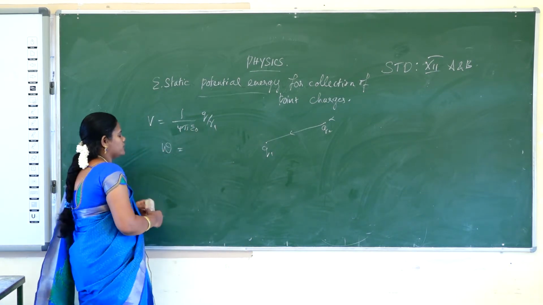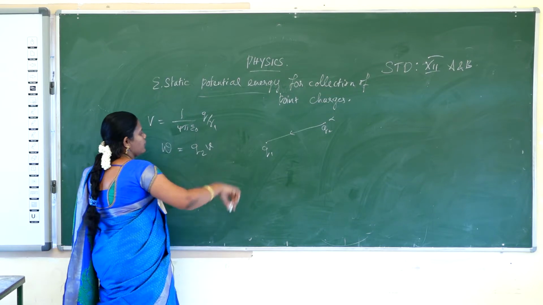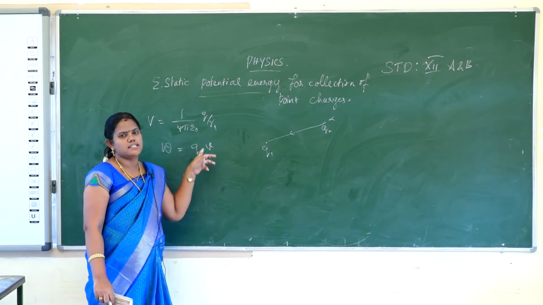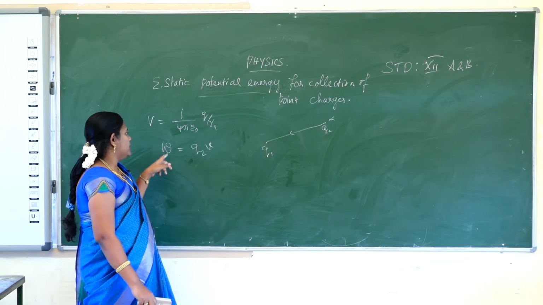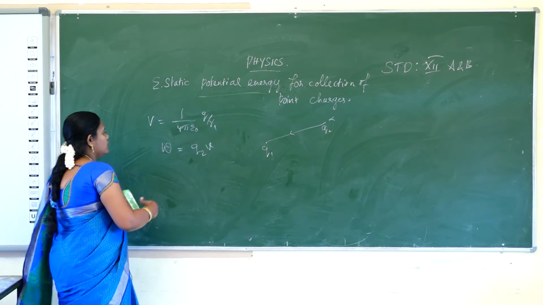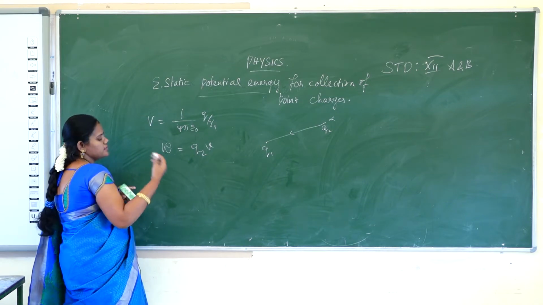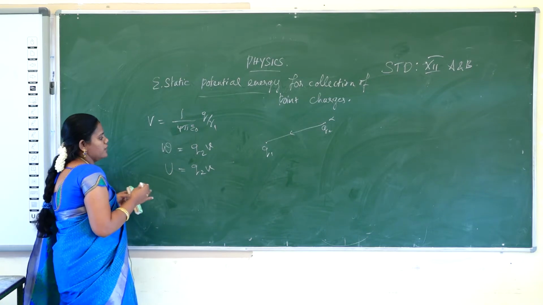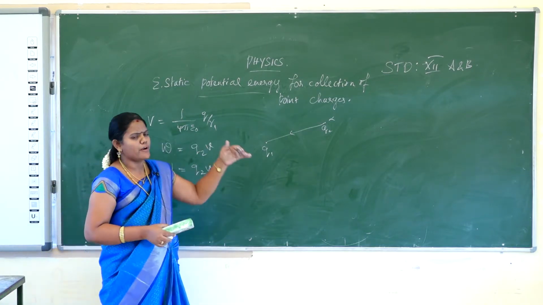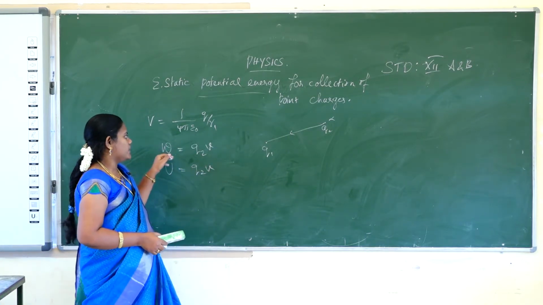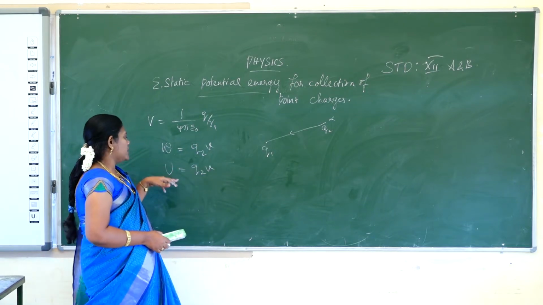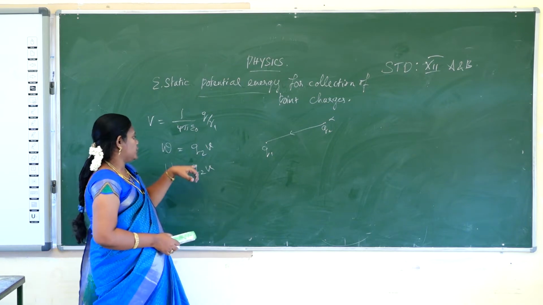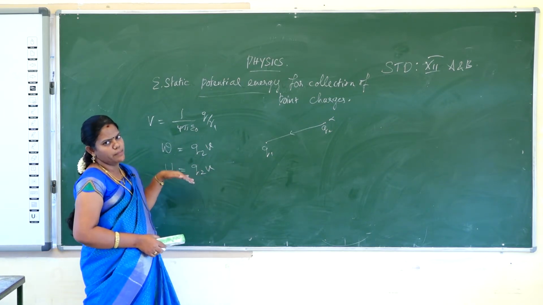That work is equal to Q2V, the product of the second charge and the potential. So, work done W is equal to Q2V. The work done is the electrostatic potential energy, equal to Q2V. So, Q2V is our electrostatic potential energy for a collection of point charges. First we calculate the work done, equal to Q2V, and the electrostatic potential energy from one point to another, that is U is equal to Q2V. The work done is stored as electrostatic potential energy.